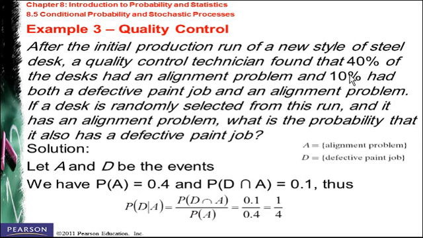Okay, so we have the probability of A. Let's call the alignment problem A, and D is the defective paint job. So the probability of A is equal to 0.4, while the probability of D and A is equal to 0.1. I got all these percentages from the question. So the probability of getting a defective paint job given it had an alignment problem is equal to the probability of D and A divided by the probability of A, which is equal to 0.1 divided by 0.4, or 1 over 4.